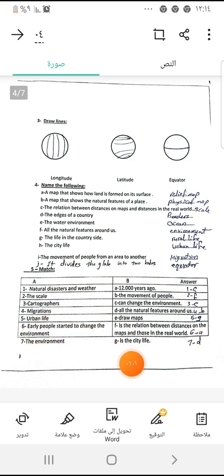Urban life is the city life, and early people started to change the environment only 12,000 years ago. And the environment is all the natural features or the physical features around us.